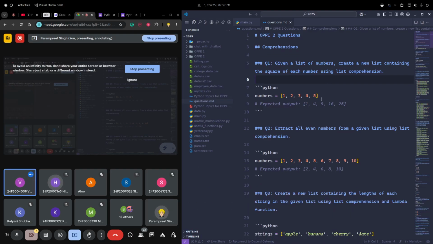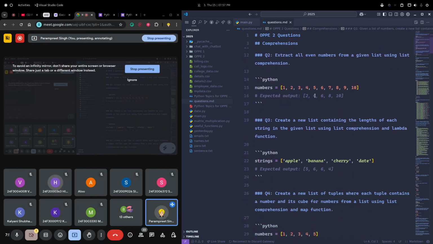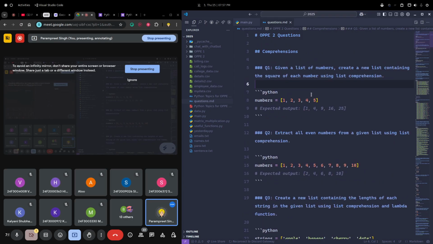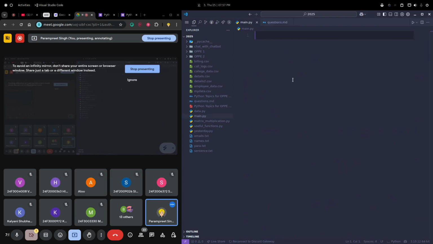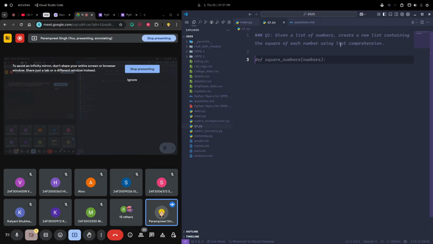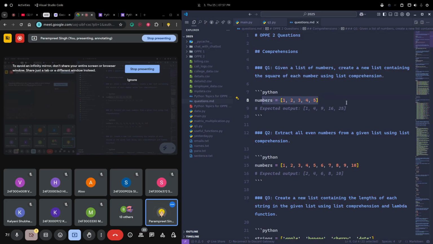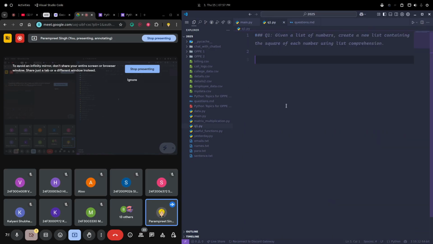So let's do a basic one. We have many questions here. Let's start with this basic first question. Let me create a file, Question1.py. Given a list of numbers, create a new list of the square of each number using list comprehension. I'll copy this code as well. Are you all clear with the question, what we have to do exactly?